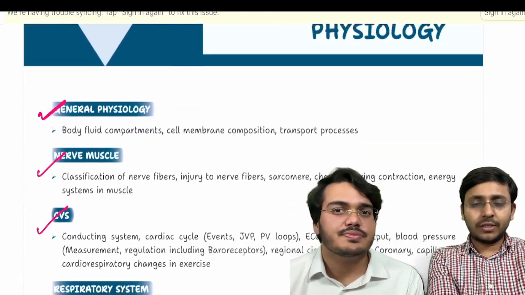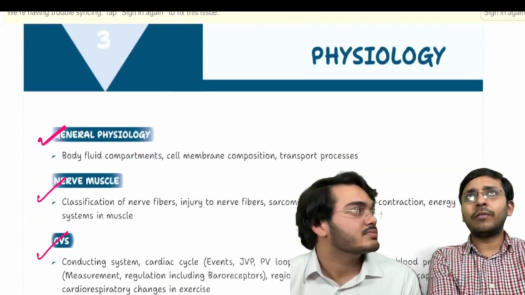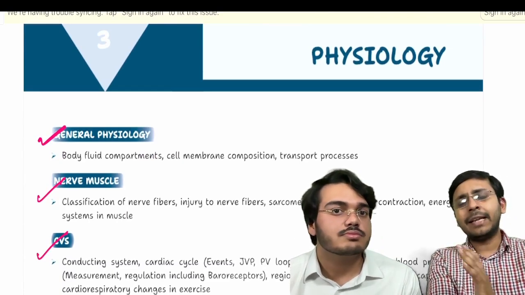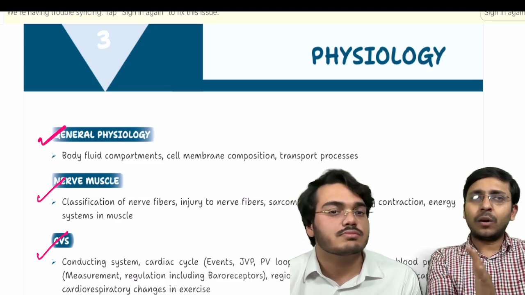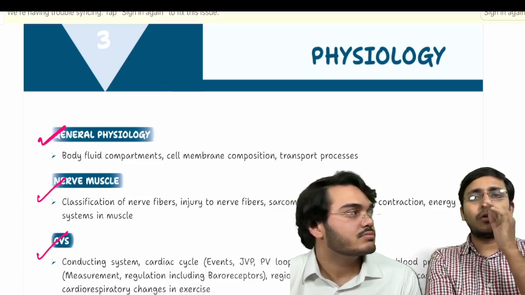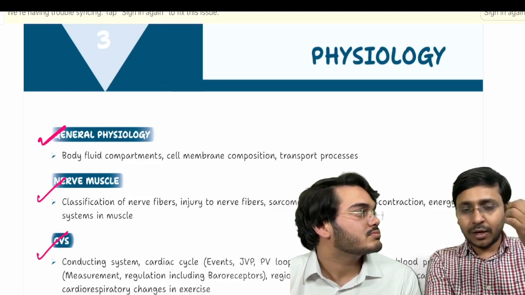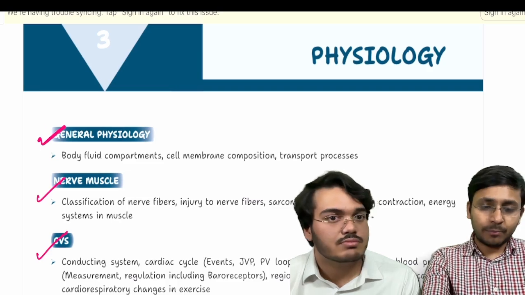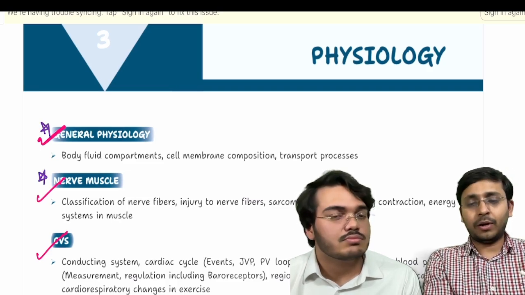Now let's come to physiology. So physiology is very important, but it is relatively, I believe, an easier subject. You get around 7 to 8 questions in INI-CET, 10 to 12 questions in NEET PG. So physiology, I think it's doable. Now, what is very important? General physiology, very important. Nerve muscle physiology, very important.